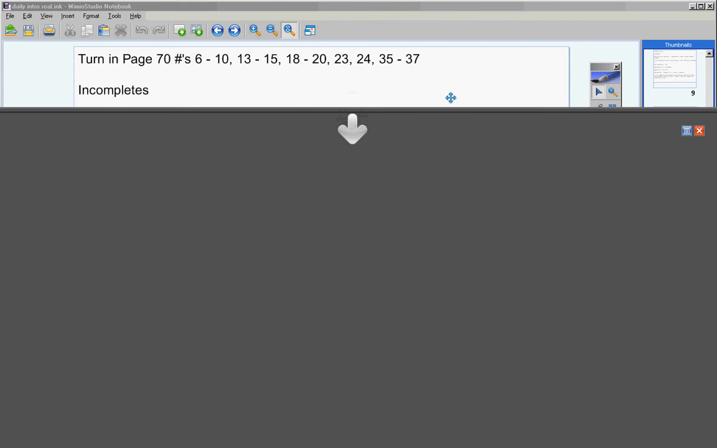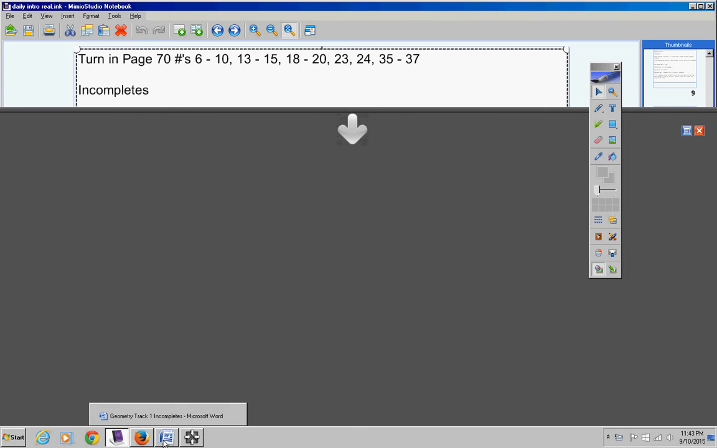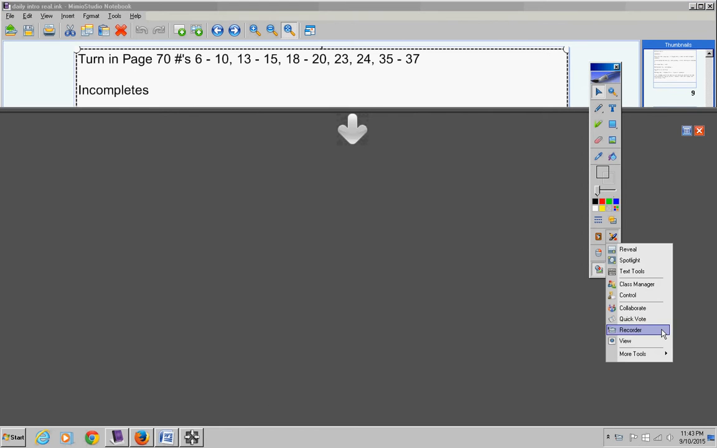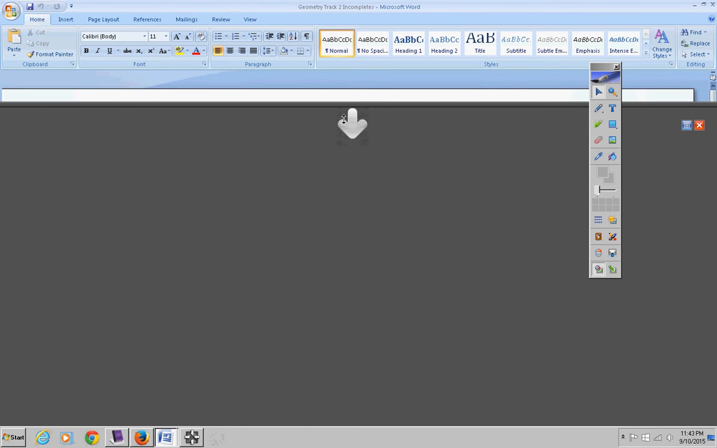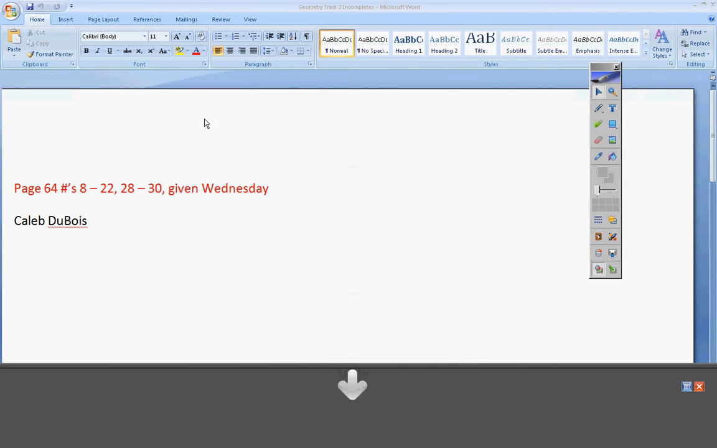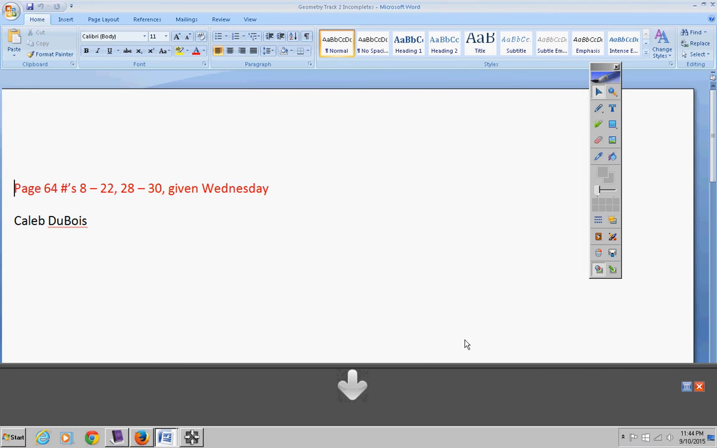Continuing on, incompletes. Let's see what we have here real quick. Okay, here we go. Caleb, I did not get Wednesday's assignment. Of course, that was done in class, so that's why I was allowed to give that to you. Please turn that in by next week, or it will become a permanent zero, okay? So please get that taken care of. Caleb, this assignment right here, that's the only incomplete.